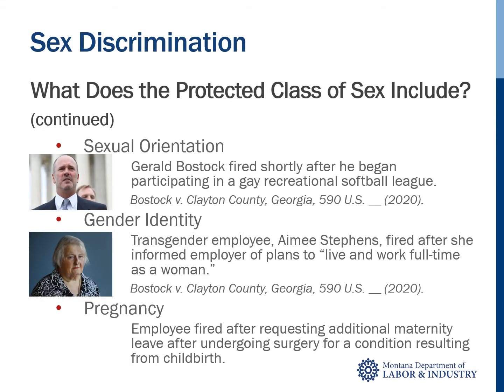Other subcategories of the protected class of sex include sexual orientation and gender identity. Under the landmark United States Supreme Court case Bostock v. Clayton County in 2020, the court determined that the protected class of sex under Title VII of the Civil Rights Act also includes sexual orientation and gender identity. Under this holding, an employer cannot take an adverse employment action or harass an employee based on his or her gender identity or sexual orientation.